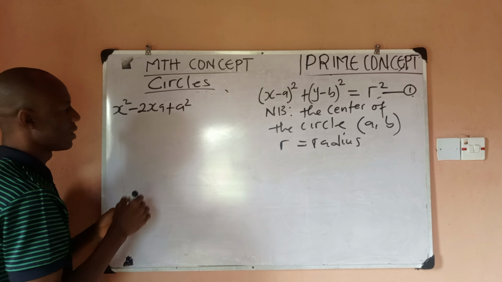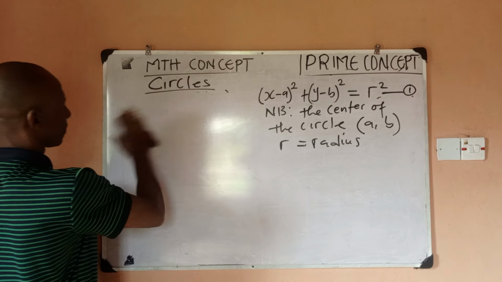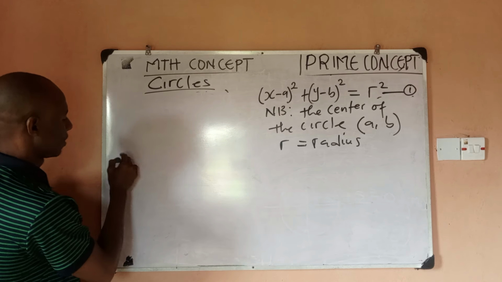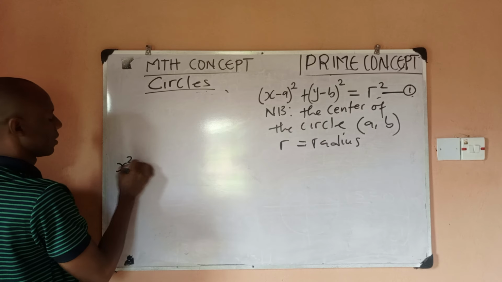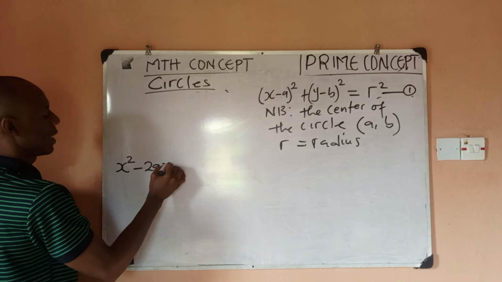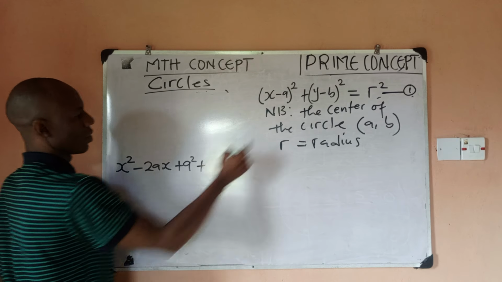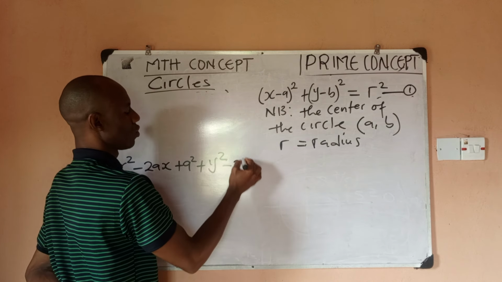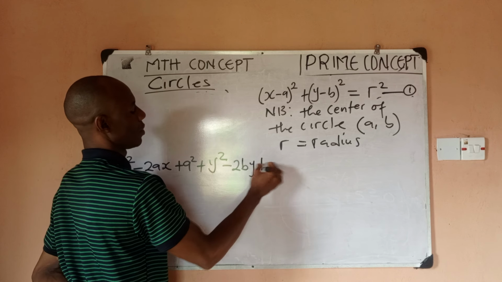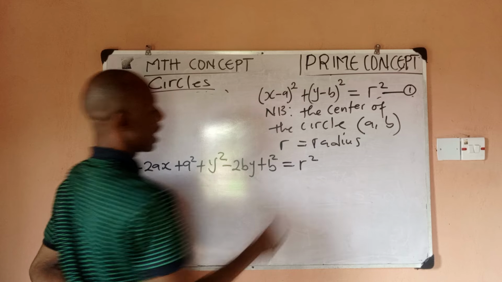I think I would need a bit better space to do this. So let me do it here. If I expand this, I would have x squared minus 2ax plus a squared, and plus, if I do the same for this, I would have y squared minus 2by plus b squared, right? Then this would be equal to r squared.